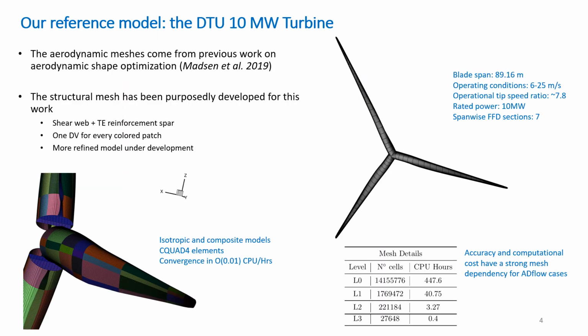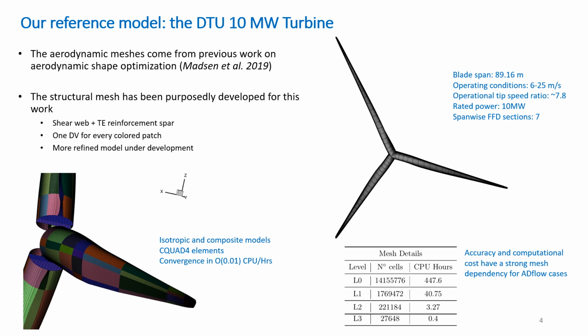The optimization studies we discuss in this paper use the DTU 10 MW turbine rotor as initial design. Our work builds on the aerodynamic shape optimization studies that Madsen and others carried out using the open source version of MACH, named MACH-Aero. We use the same FFD control volumes and aerodynamic meshes that have been verified in this previous work. As shown in the table at the bottom right of this slide, the computational cost of the CFD solution varies greatly depending on the refinement level of the meshes. For demonstration purposes, we use the less accurate but cheaper level 2 and level 3 grids in this work.